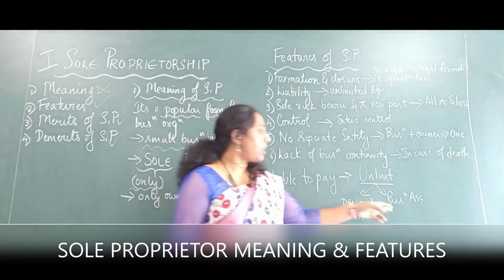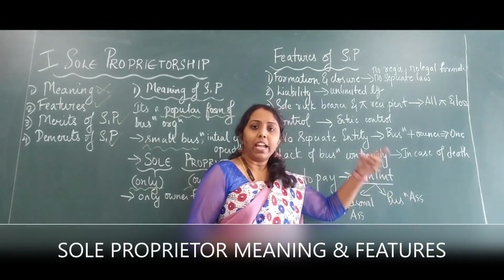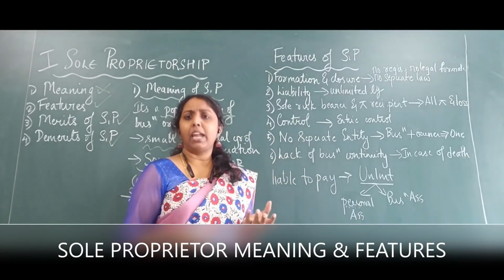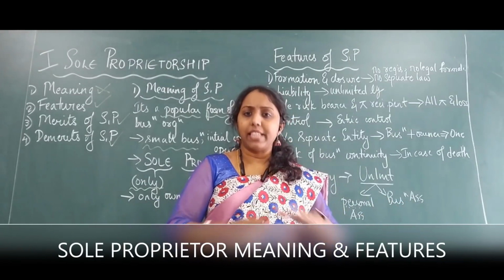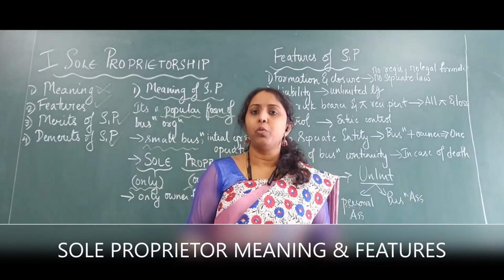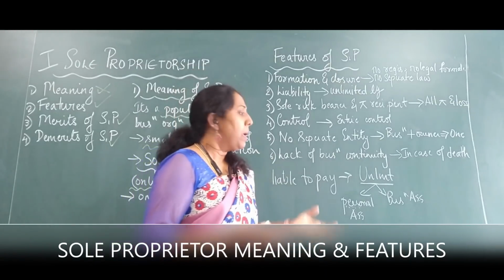He will ensure whatever your business assets are. Business assets means what? In the shop, whatever assets are there, furniture, tables, whatever money is there, he will sell it off and offset to all the borrowers. That means to whomever he has borrowed money from, he will repay it back to them.